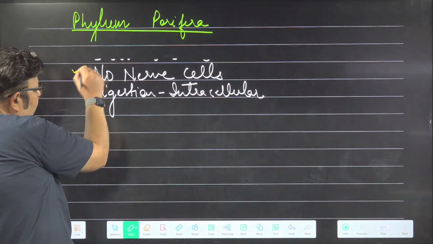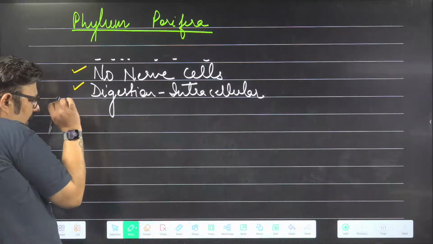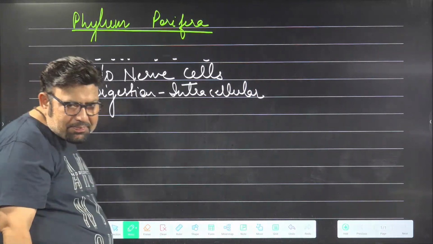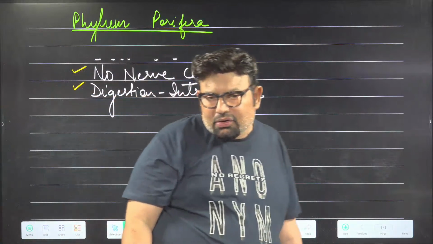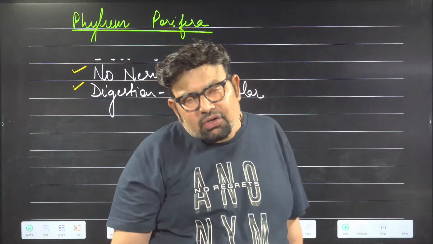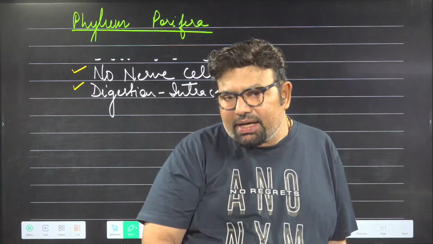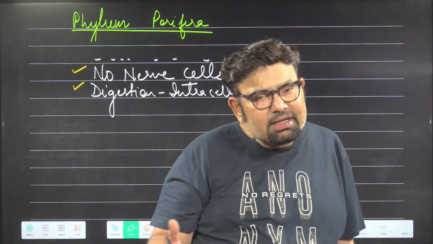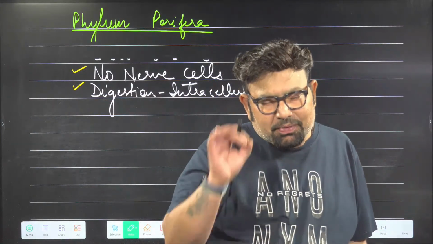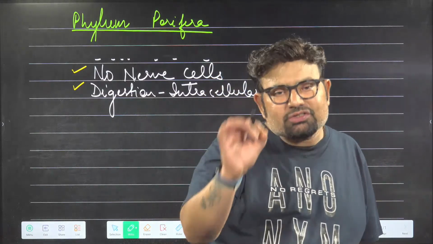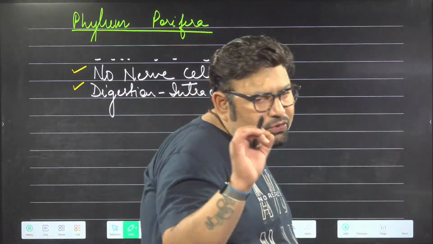There are no nerve cells. Digestion is intracellular in this phylum. Okay, there are no respiratory, no circulatory, and no excretory system. All is being done on their body surface. Now, some special features about this phylum we have to mention.